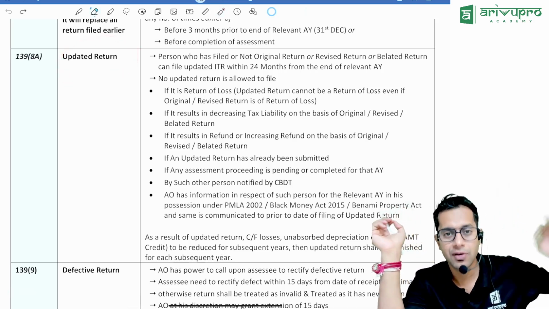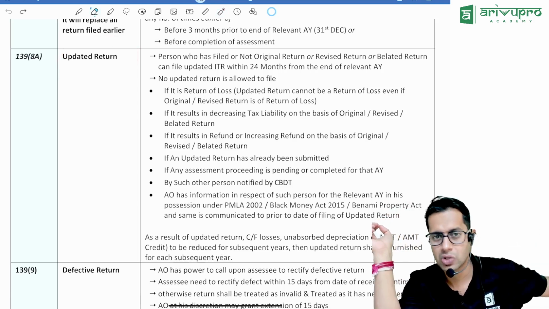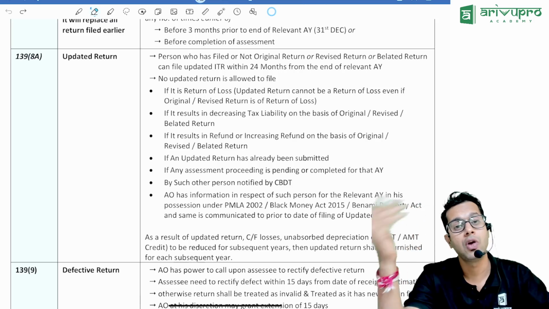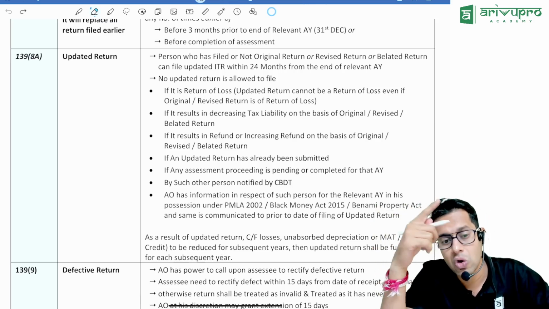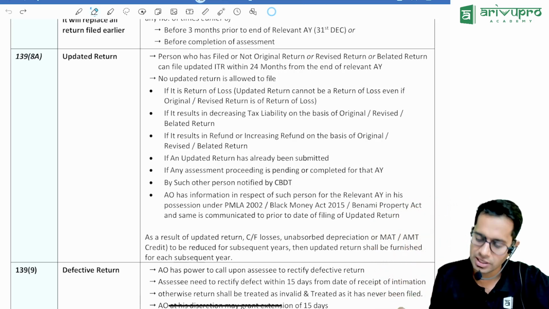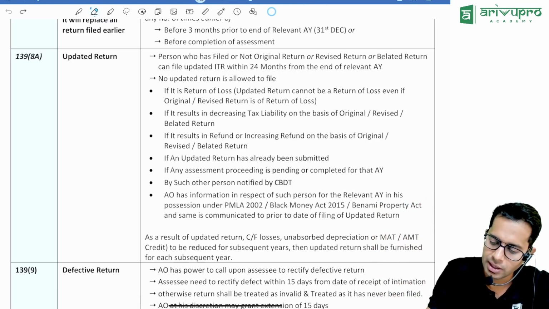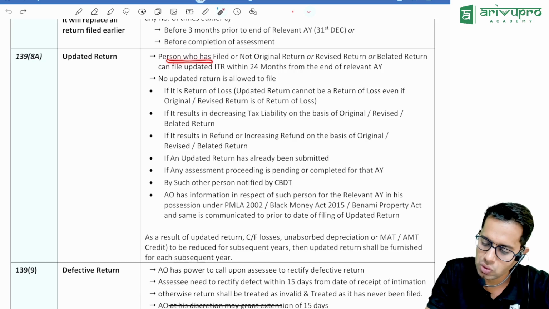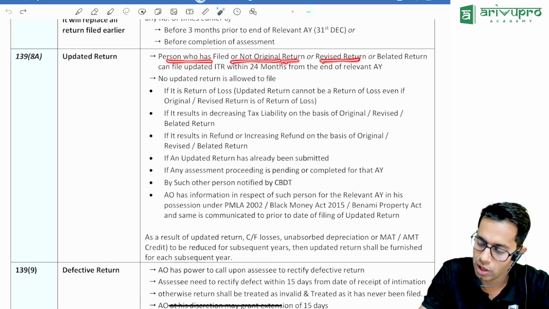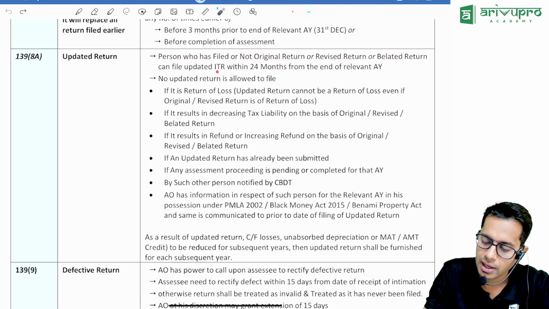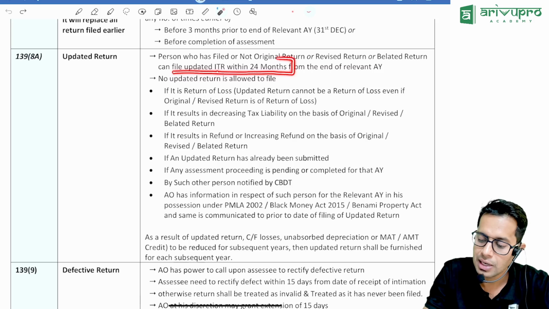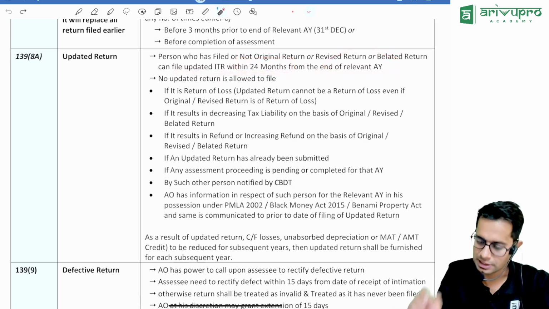If you have not filed a return for the last 2 years or last 1 year, or if you have already filed but shown less income and now you want to increase your income, you can file something called an updated return. A person who has filed or not filed an original return, revised return or belated return can file an updated return within 24 months from the end of the relevant assessment year.